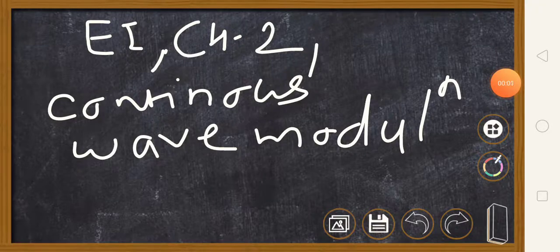Hello friends, in this video let us start chapter 2 of electronics paper 1, that is communication principle. In the previous chapter we already learned the term modulation. Chapter 2 is nothing but continuous wave modulation.